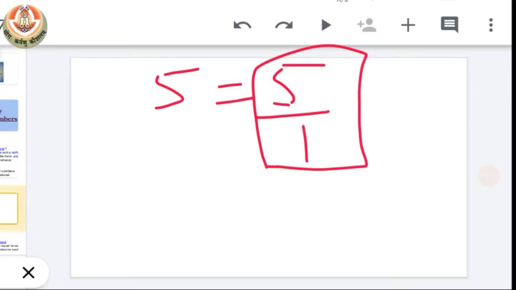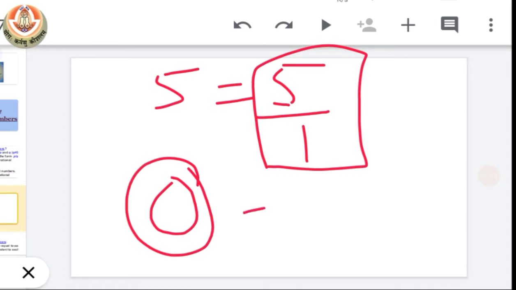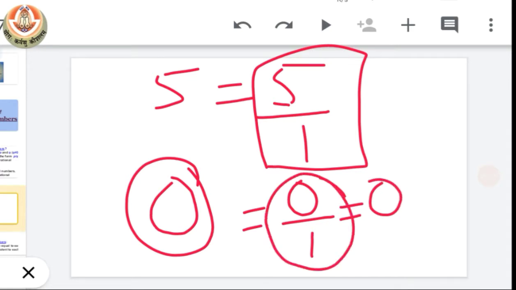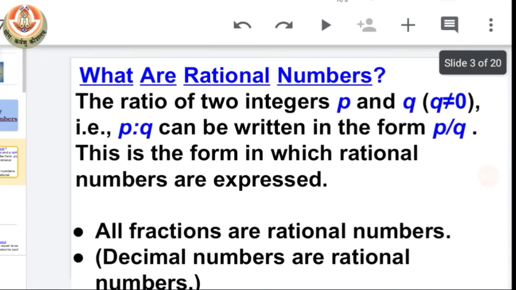So we can say that integers are also rational numbers. Now we have 0 also. We can write 0 as 0 upon 1, whose value is 0, right? So 0 is also a rational number.